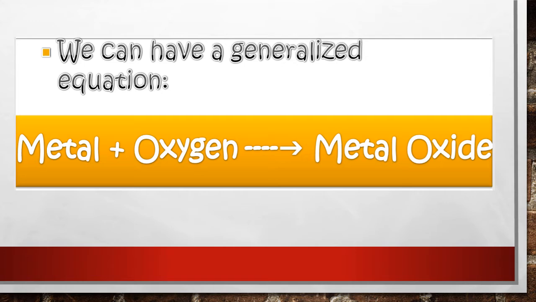Hence we can say most metal oxides are basic in nature, because metal oxides, when dissolved in water, produce metal hydroxides. Metal hydroxides are basic in nature. Therefore we can say most of the metal oxides are basic in nature.